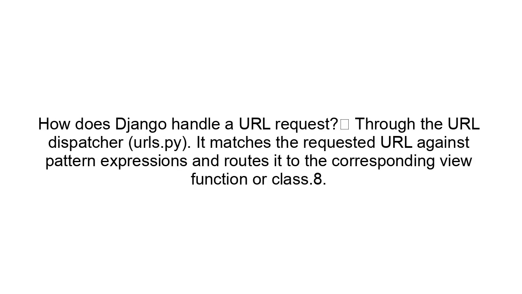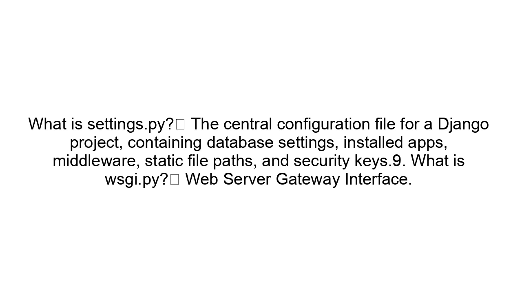How does Django handle a URL request? Through the URL dispatcher, urls.py. It matches the requested URL against pattern expressions and routes it to the corresponding view function or class. What is settings.py? The central configuration file for a Django project, containing database settings, installed apps, middleware, static file paths, and security keys.